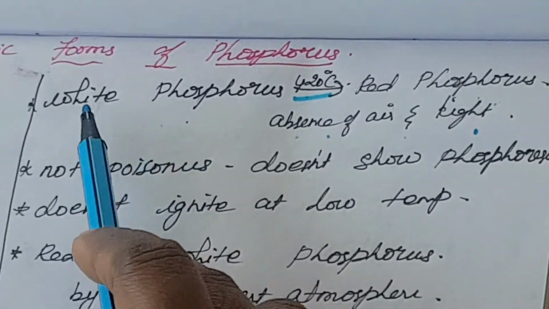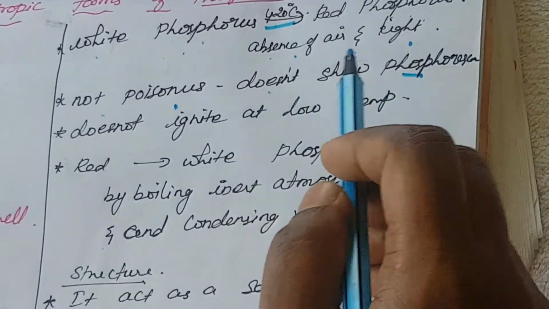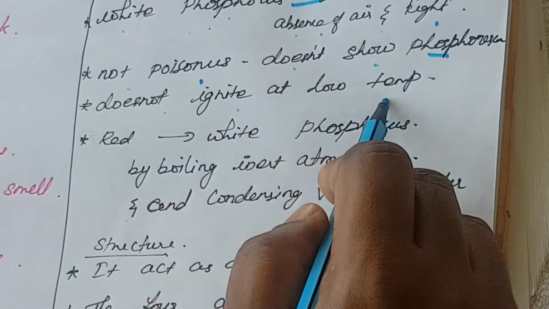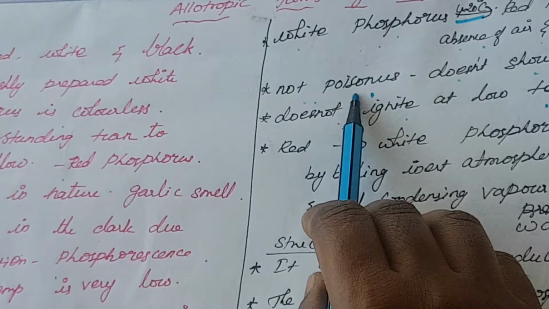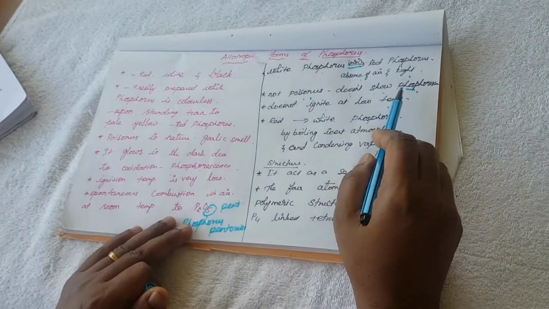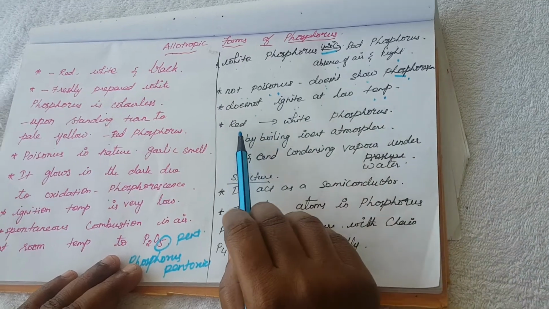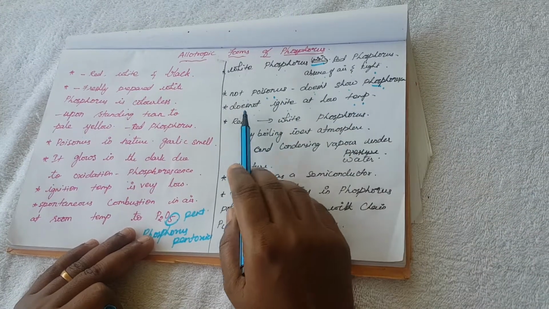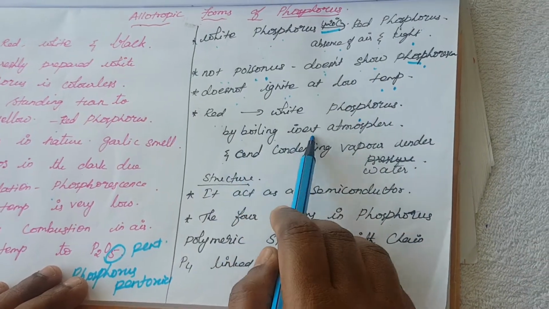Another point: when compared to red phosphorus, white phosphorus is not poisonous, does not show phosphorescence and does not ignite at low temperature. Here is another one, the reverse process: red phosphorus is converted into white phosphorus by boiling in an inert atmosphere.